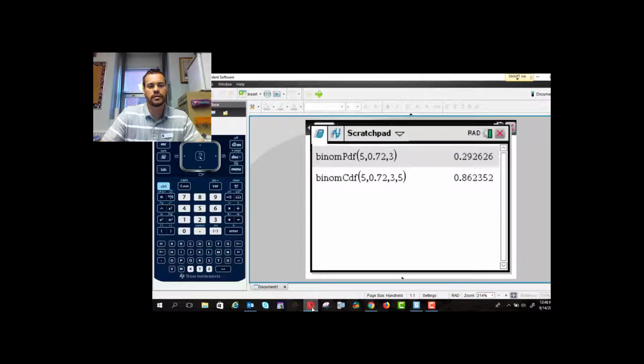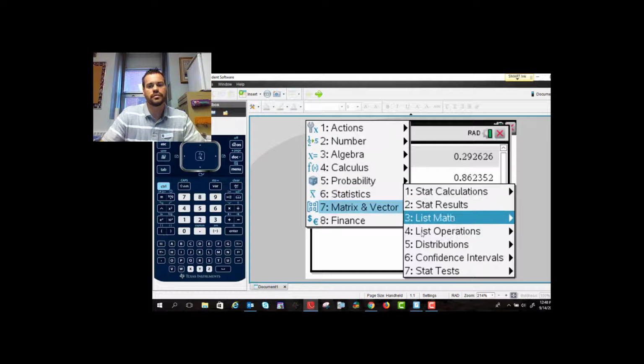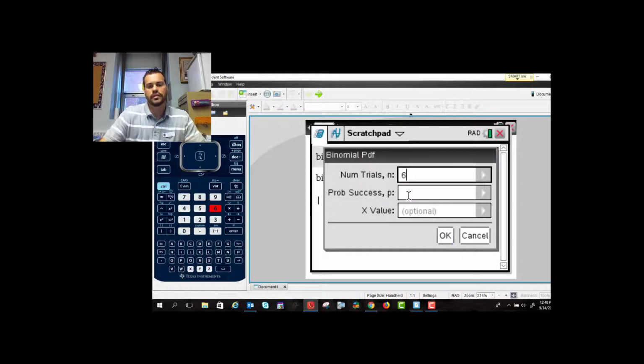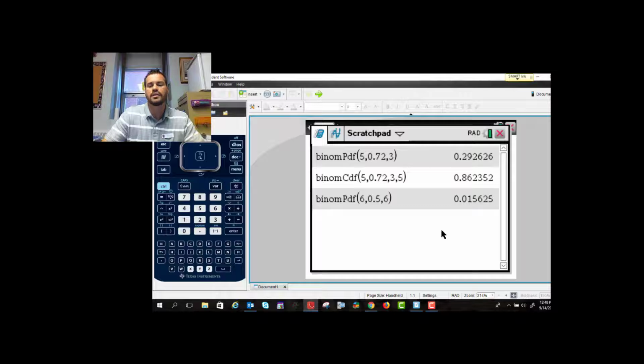So I'm going to go to my calculator. You can go into menu, go to statistics, go to distributions again, go to binomial PDF. The number of trials this time is 6. The probability of success is 0.5. And we want to know what's the probability at all 6. And the answer is 0.015625. Very unlikely, which we kind of know.